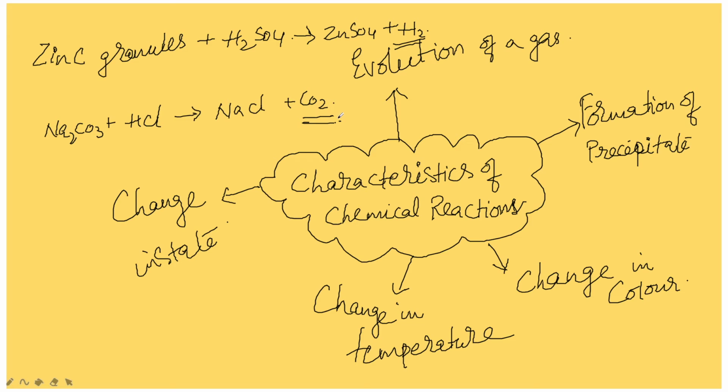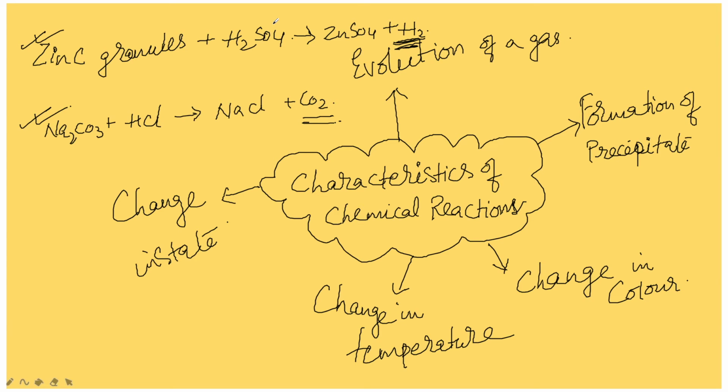How can you identify that CO2 gas is evolved? How can you identify that hydrogen gas is evolved? Here the reaction took place. How can you identify in these two reactions? When you have kept the zinc granules in the dilute sulfuric acid, then the evolution of hydrogen gas you might have noticed.